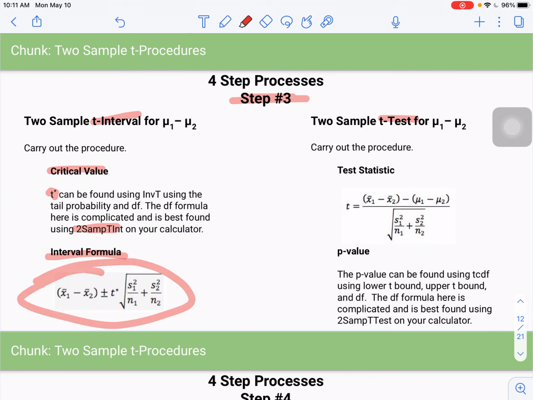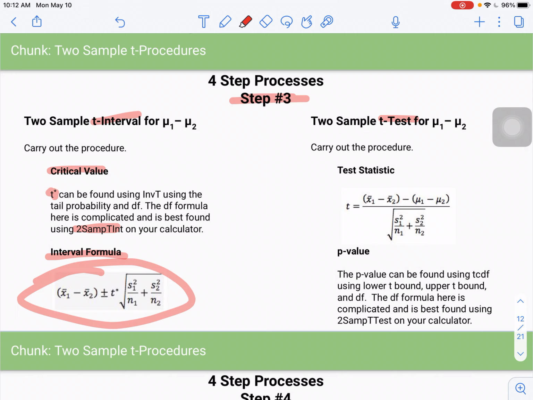But I do have the interval formula here. You take the difference of your two sample means, plus or minus your critical t-value, times the standard error formula: s1 squared over n1 plus s2 squared over n2, square rooted. So again, we are mainly going to be using technology, and that can be used for both the critical value and the interval formula.